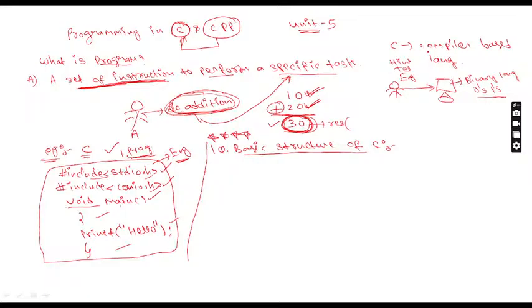So what are we going to do? We need to download one compiler from the internet. You can open the browser and download a C language compiler. Many C language compilers are available: Turbo C, Dev C++, Code::Blocks, and so on. Not only these, we have n number of C language compilers. This compiler may not be available on every computer, so you have to download any one of these compilers and install it.